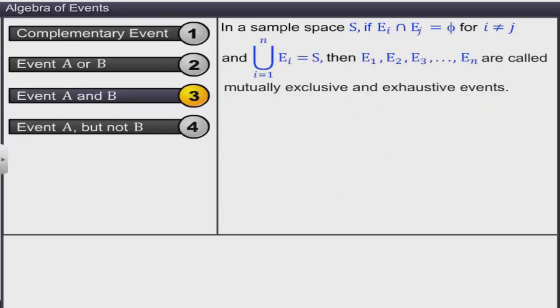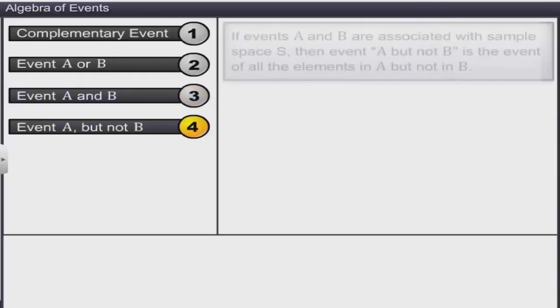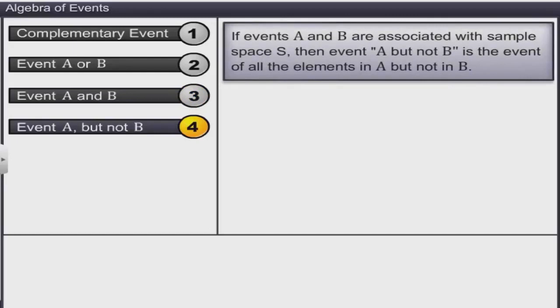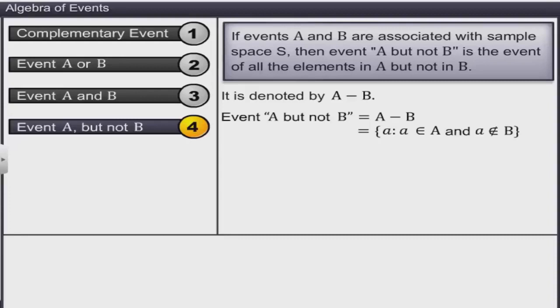If events A and B are associated with sample space S of an experiment, then event A but not B is the event of all the elements of A but not in B. It is denoted by A minus B and read as A but not B. Therefore, event A but not B is equal to the set of a such that a belongs to A and a does not belong to B. Please remember that event A but not B is equal to the event A and B complement.